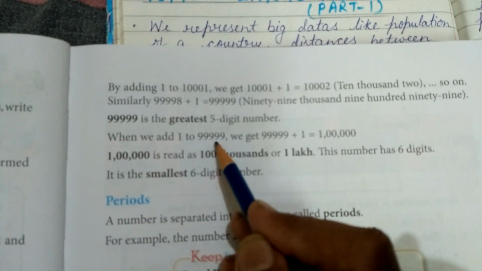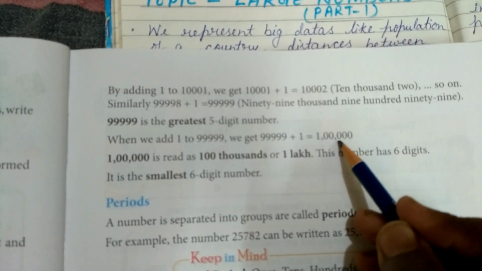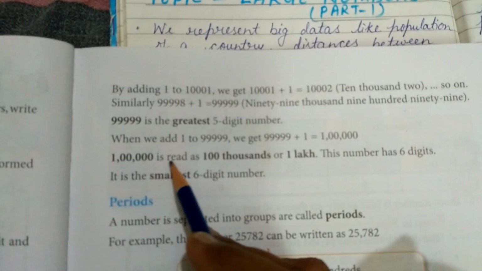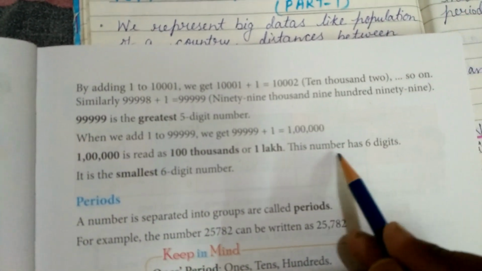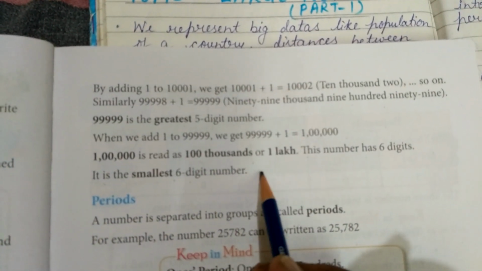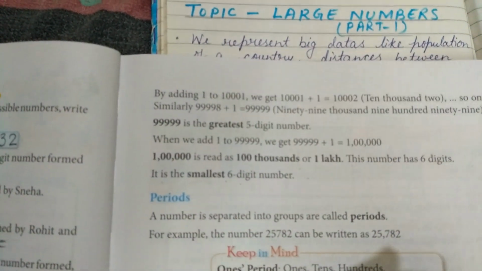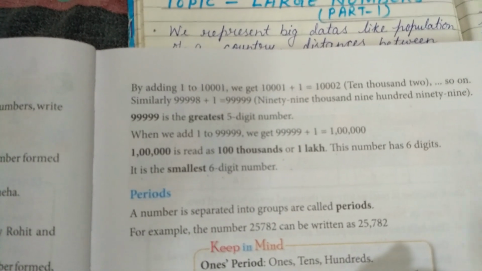When we add 1 to 5 times 9, we get ones, tens, hundreds, thousands, 10,000s, and lakh, that is 1 lakh. So 1 lakh is read as 100,000 or 1 lakh. This number has 6 digits, so it is the smallest 6-digit number. So this is the pattern to get the largest 5-digit number or the smallest 6-digit number.